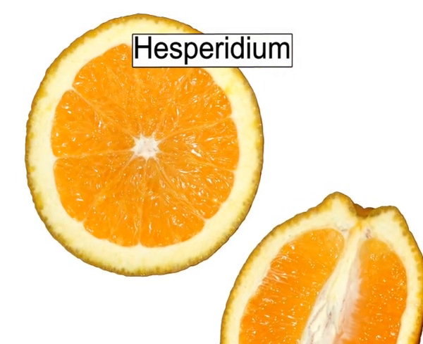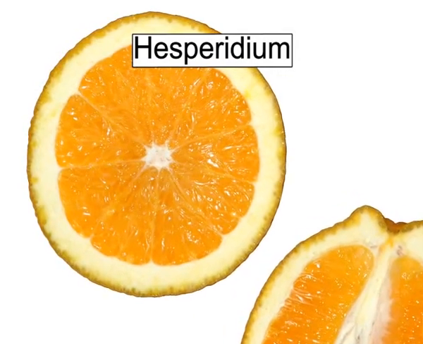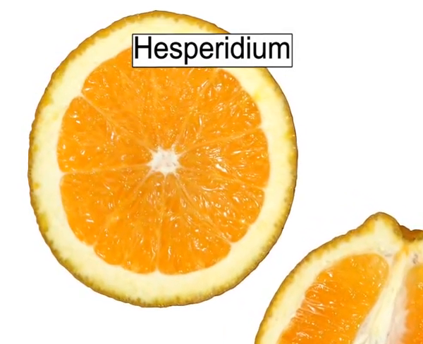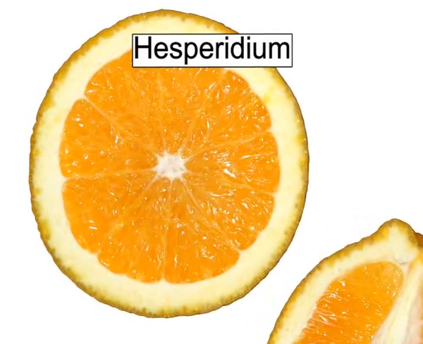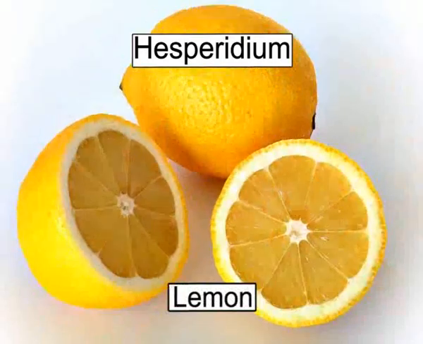From the inner wall of the endocarp grow out numerous thick swollen hairs containing a syrupy juice. They are edible, as you must have seen in orange and lemon.